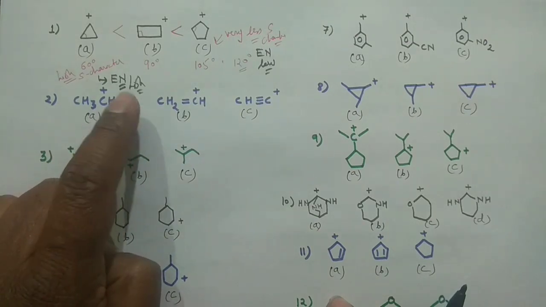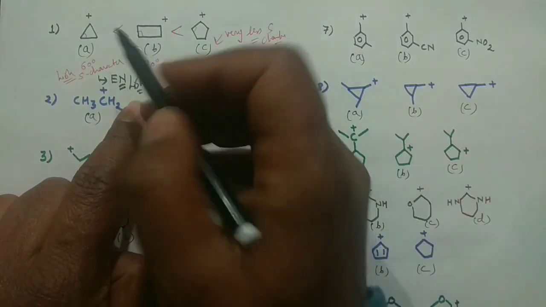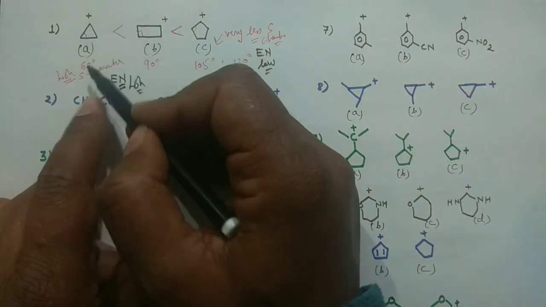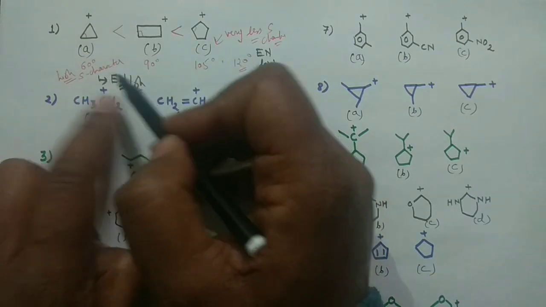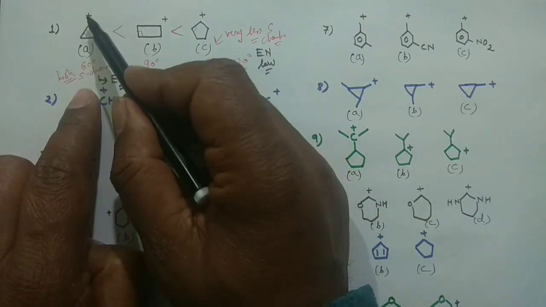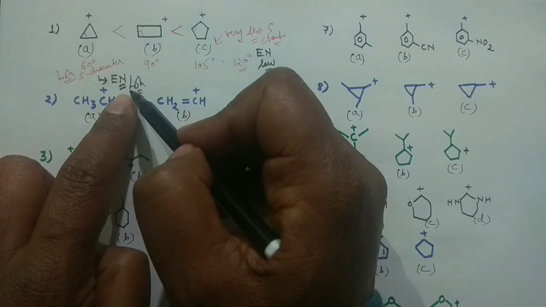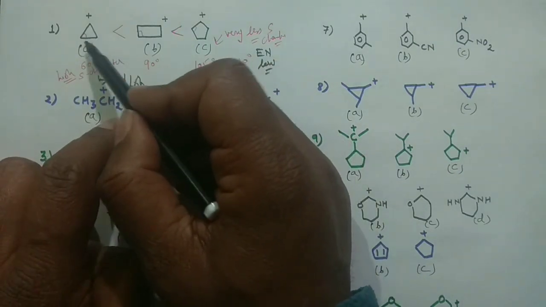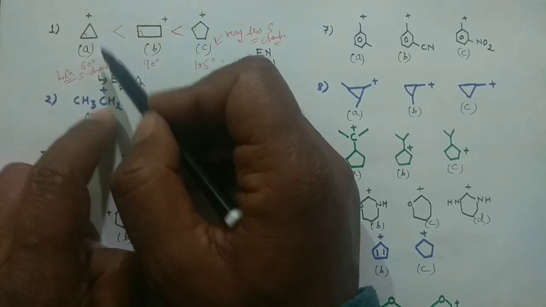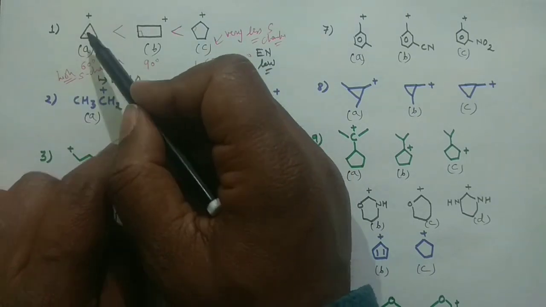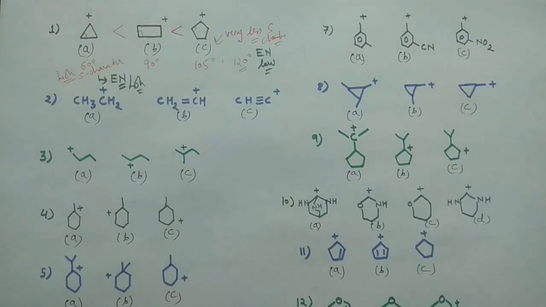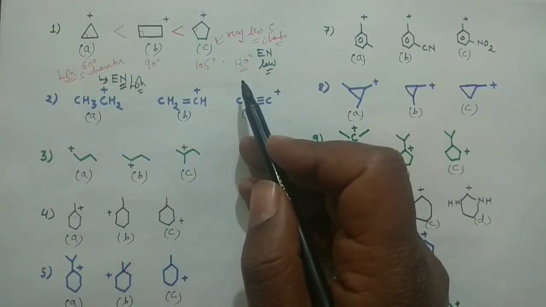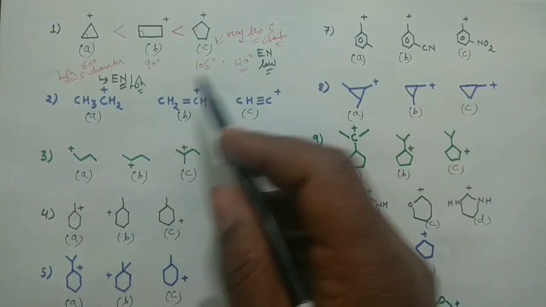So we cannot put positive charge on the electronegative carbon. This carbon is actually the electronegative carbon, due to this smaller angle, and we cannot put the positive charge on the electronegative atom. That's why it is bad to put the positive charge here. So the positive charge is not very comfortable on these smaller rings. This is a very important question which you should learn, and this will also decide the acidity and all these things.